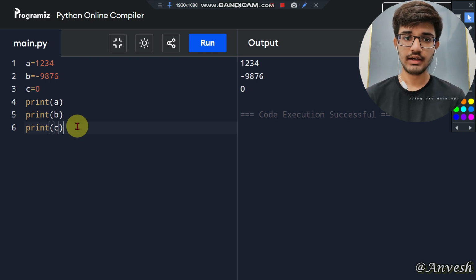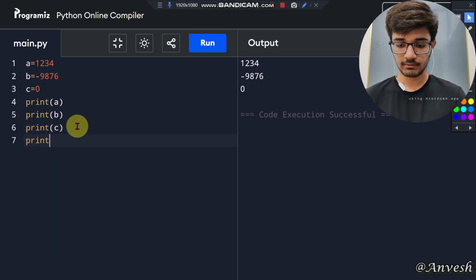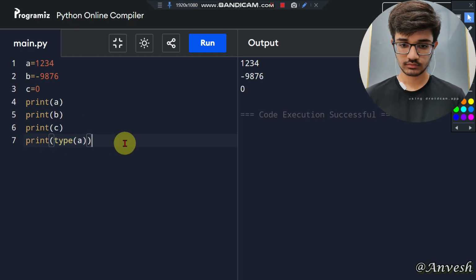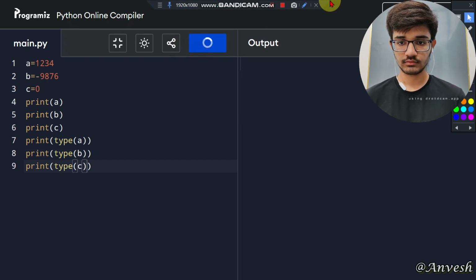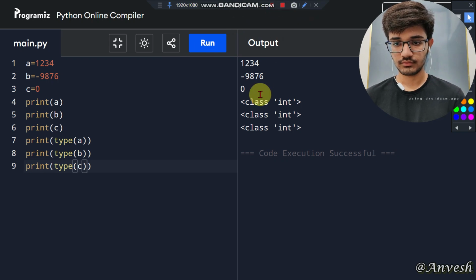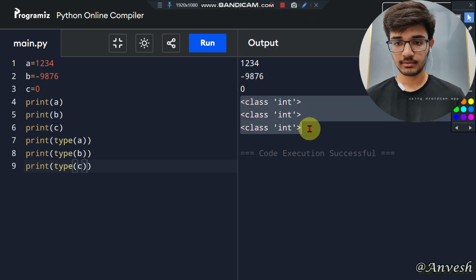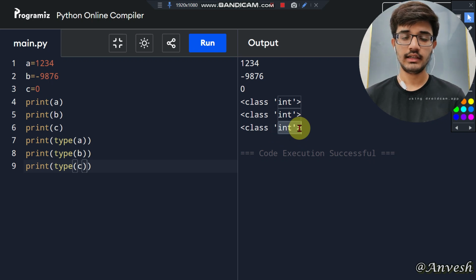So let us check the type of data once by using the type function. Type of a, type of b, also type of c. So class int, integer data type. So we have seen positive, negative and 0 are taken as integer data type.